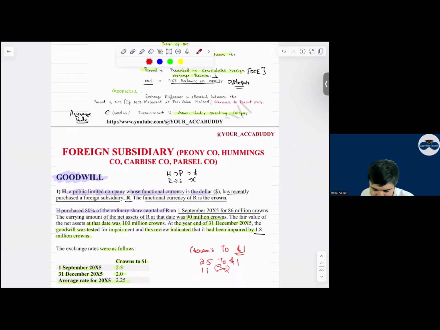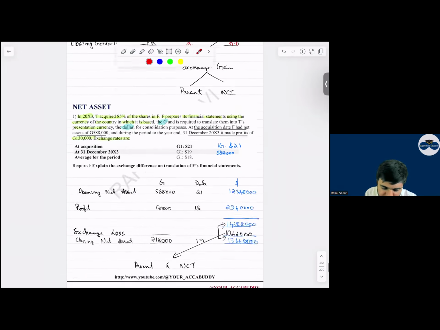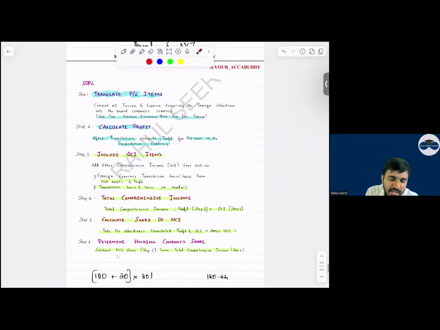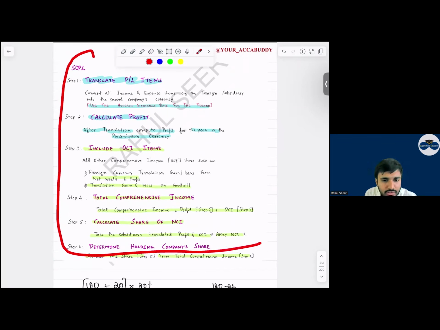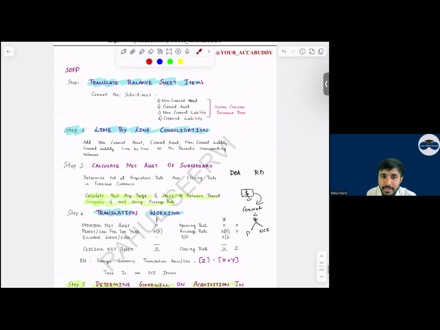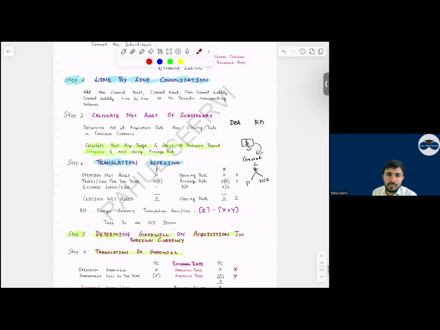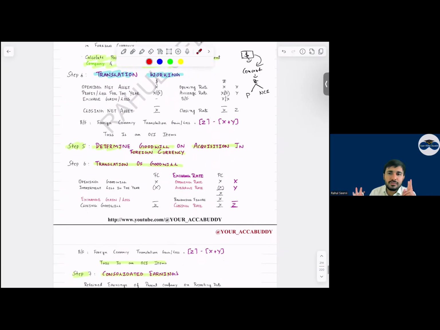Yes, sir. So that is done. The calculation we had done regarding goodwill, then net asset also we had done. Now see everyone, I have mentioned the steps. If you want, you can follow these steps for the entire preparation of a P&L and balance sheet. When we have to prepare the entire balance sheet and P&L, these are the steps which you can read once. But I hope you got to know the difference better.